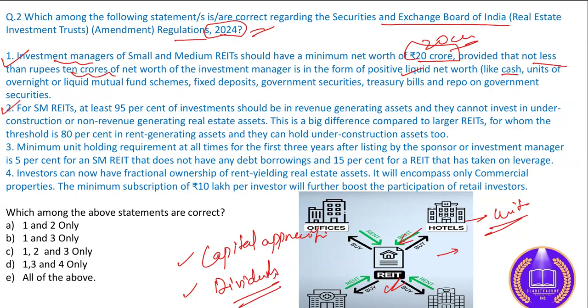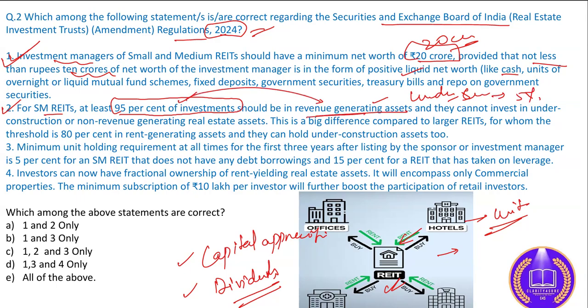This statement is absolutely correct. For SM REITs, at least 95% of the investment should be in revenue generating assets. Means for small and medium REITs, you cannot invest much in under construction property. For under construction it would be 5%, but at least 95% investment should be in revenue generating assets. If this hotel is under construction, you can invest up to 5% only. The rest 95% you should invest in rent generating assets, so that the capital appreciation and profit can be seen.